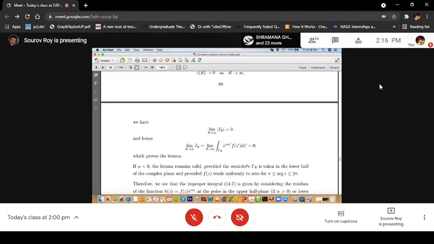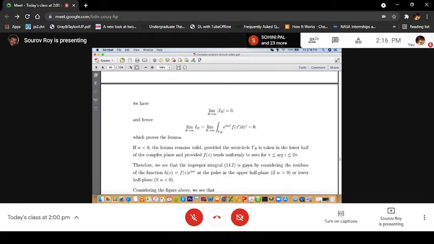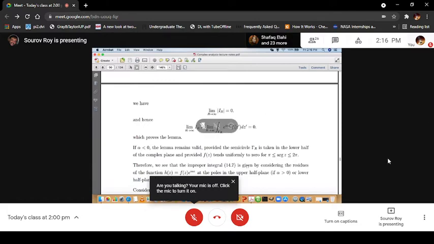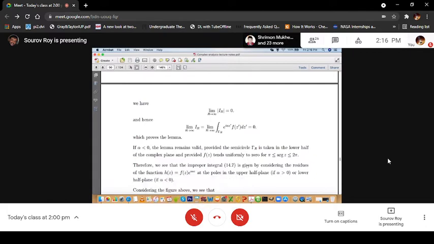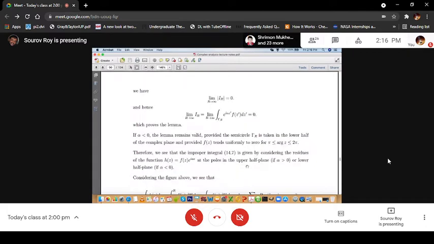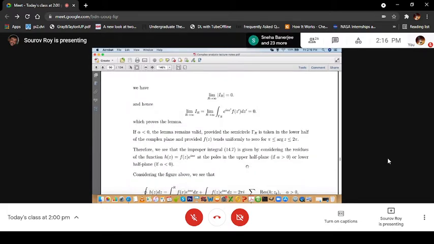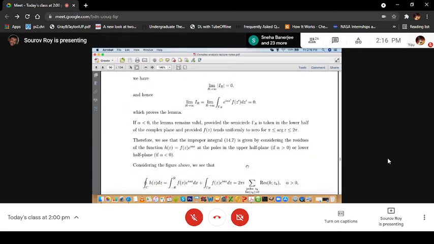So this is Jordan's lemma, and we will be using it in order to evaluate integrals of the kind that I discussed, cos mx by x square plus a square, integration dx from minus infinity to plus infinity.